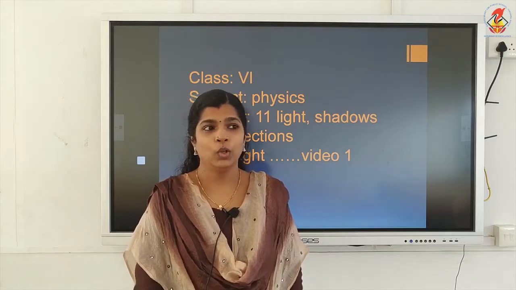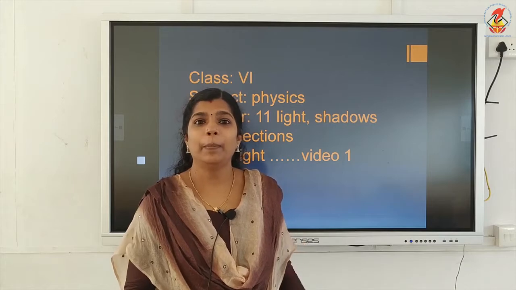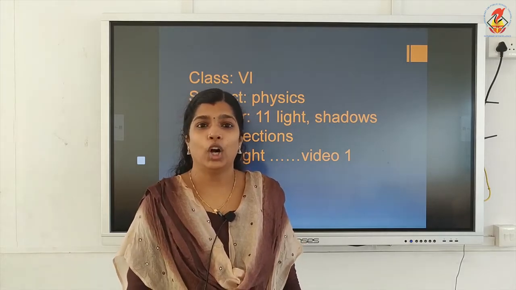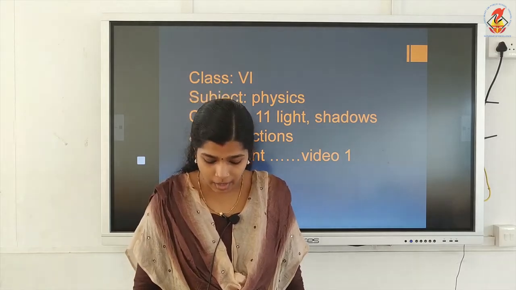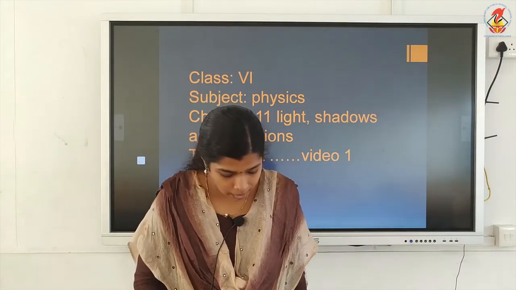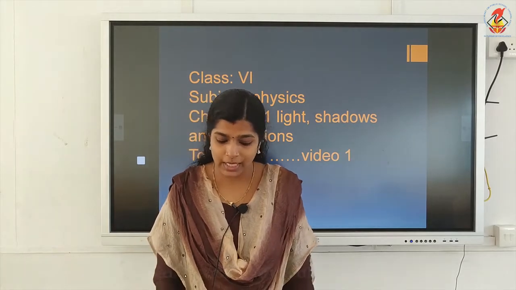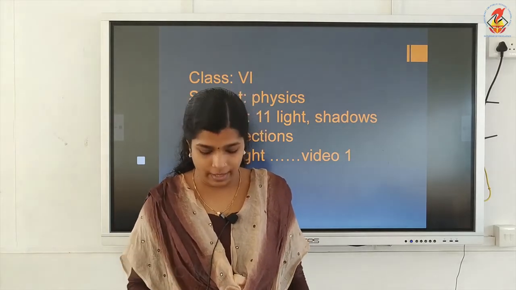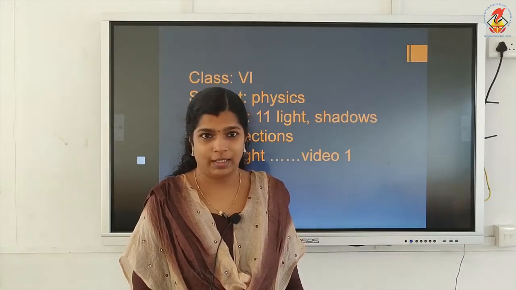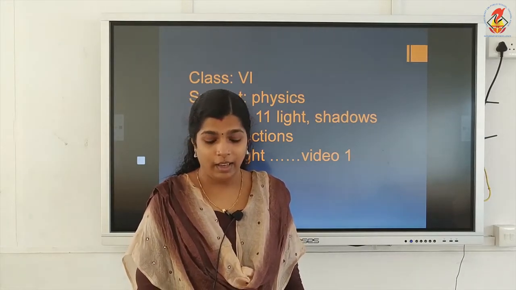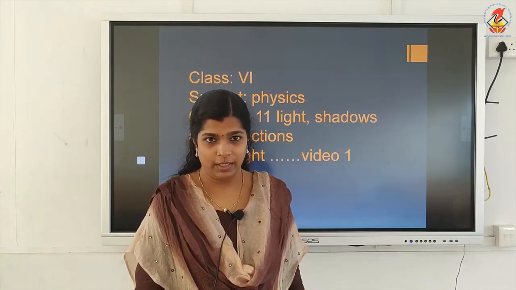So, light is a form of energy that helps us to see objects around us. That is given on page number 107 in your textbook, the second paragraph, last line. Light helps us to see objects. Just underline that. Okay.